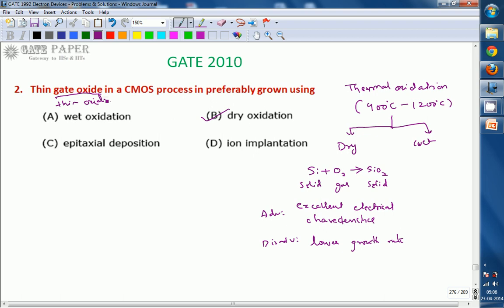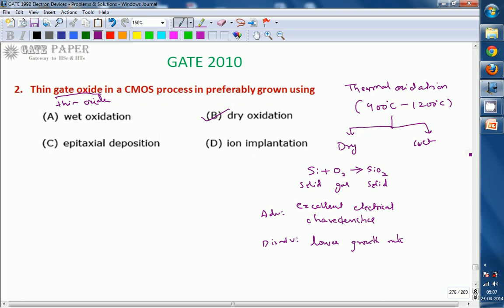The other oxide is thick oxide, also called field oxide. Normally this field oxide is used to isolate nearby transistors. Whenever we form a bigger circuit, the number of transistors increases, and transistors are fabricated side by side, but one transistor should not interact with another. So in between we place a dielectric, where we require a thick silicon dioxide layer, which we get with the help of wet oxidation.